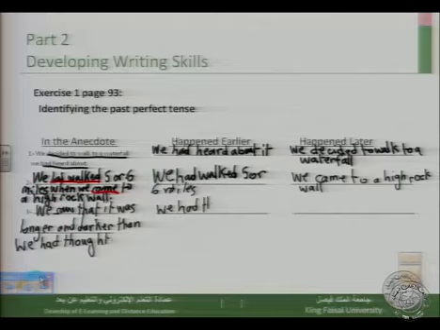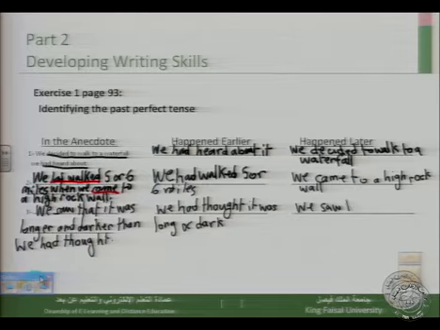We had thought it was long and dark. And the event that happened later is that we saw that it was longer and darker.